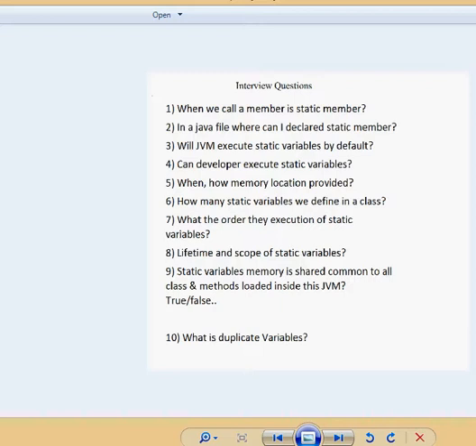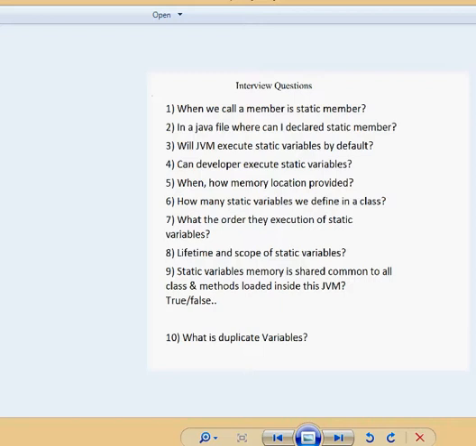Fifth question, an important one: when and where is memory provided for static variables? Where is the memory location given? The answer is that when the class is loaded by the JVM, memory is provided in the class area or method area for the variables. I think you got my point.